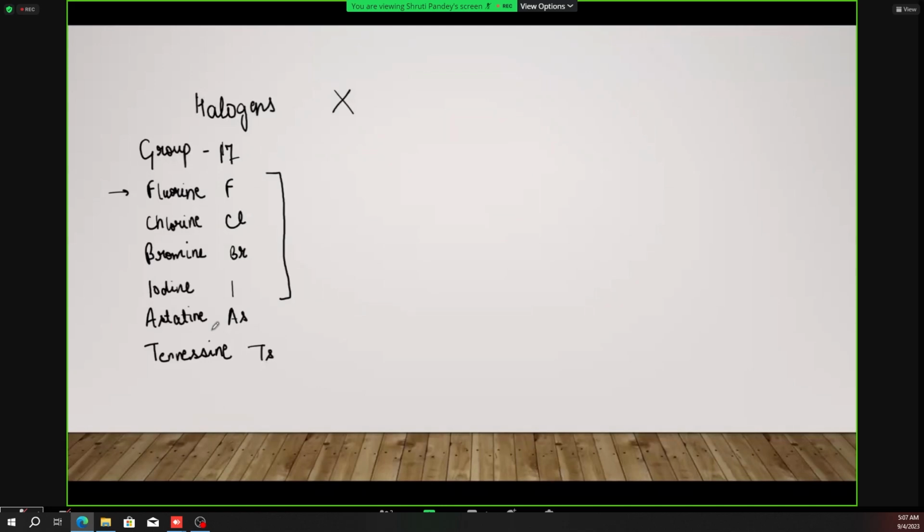So when we replace the hydrogen atom in an aliphatic hydrocarbon, that is the open chain compounds, we get the haloalkane. These haloalkanes are also called alkyl halide.